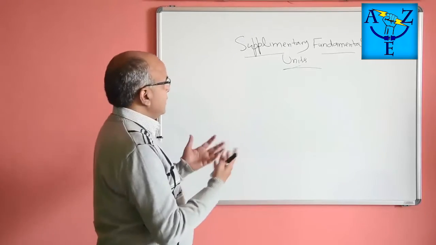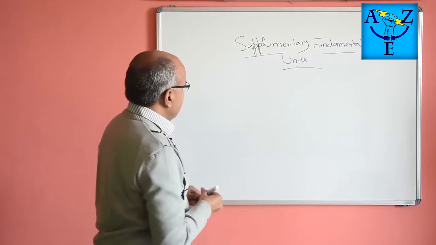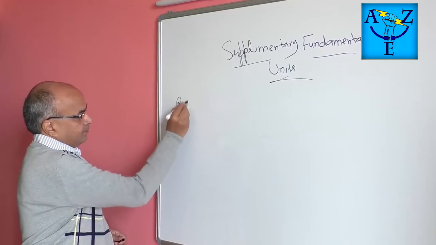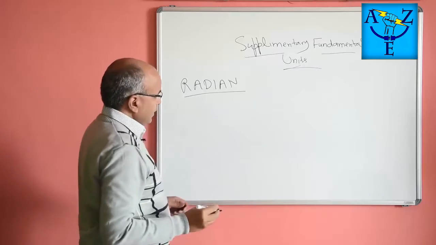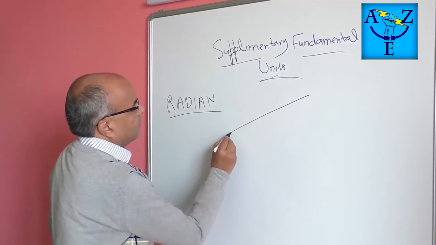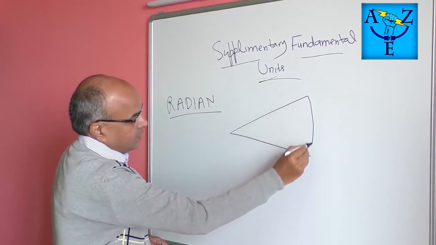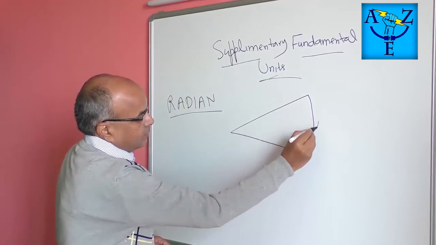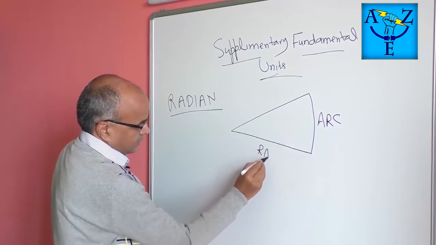So let me first further explain the 2 other units which we can call supplementary fundamental units. The first is radian. Now what is radian? Radian basically means that we have, let us say, we make a circle, and in that circle this is the arc and this is the radius.